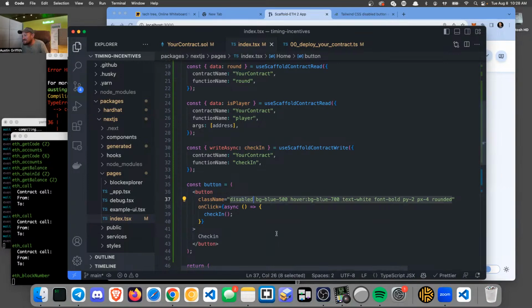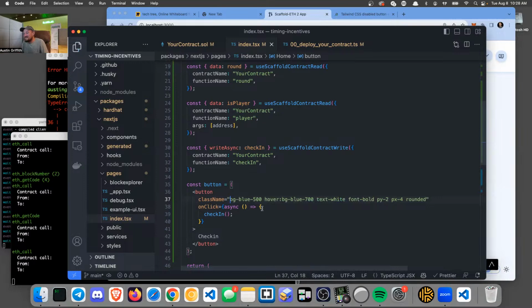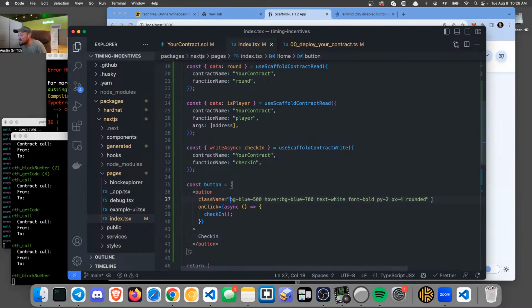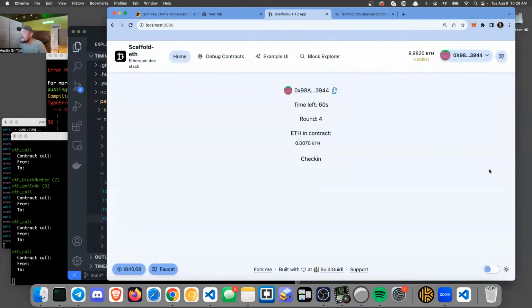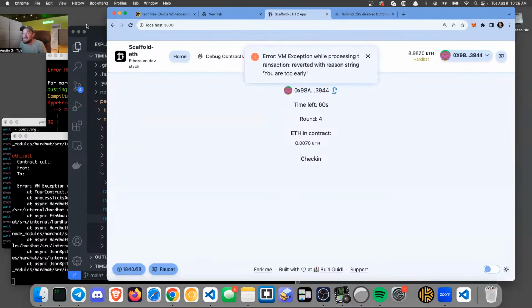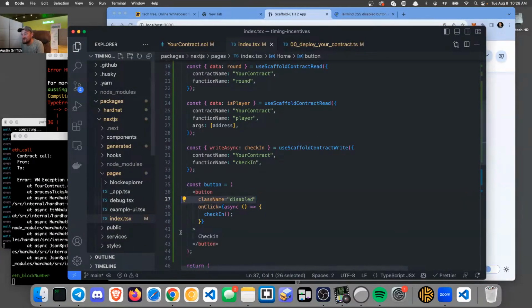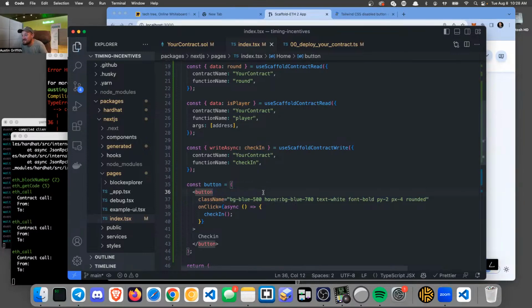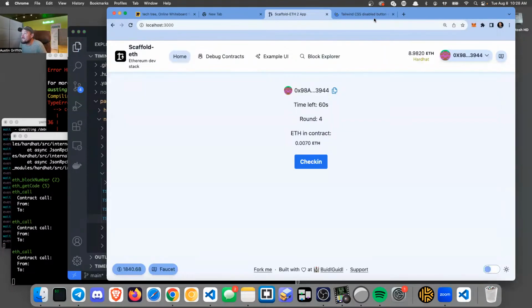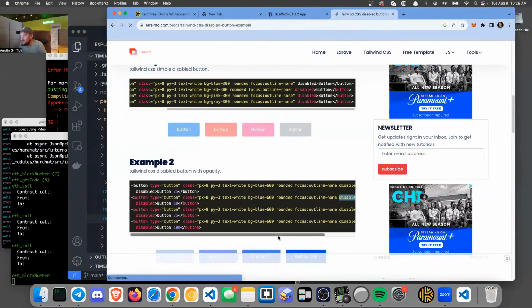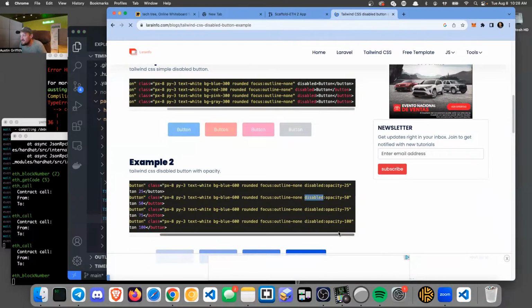I don't know. I don't know what to say about that. That's too bad. I mean, let's just get rid of all this stuff and say it's disabled. It's not. I don't know how to make a button disabled. That's super sad. I guess I'll have to go ask someone eventually because I've done this.